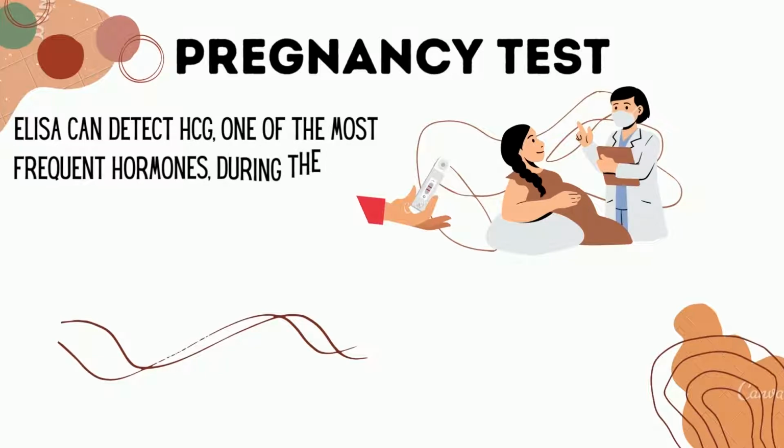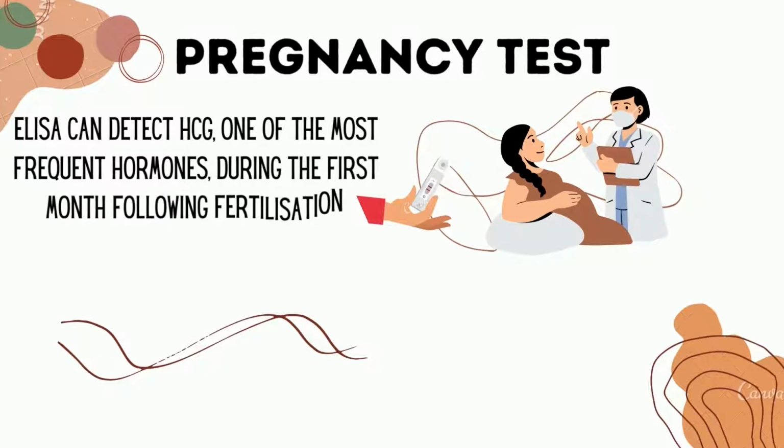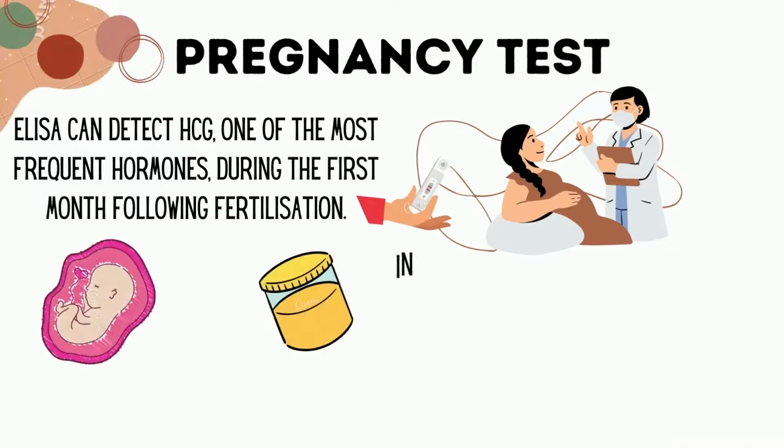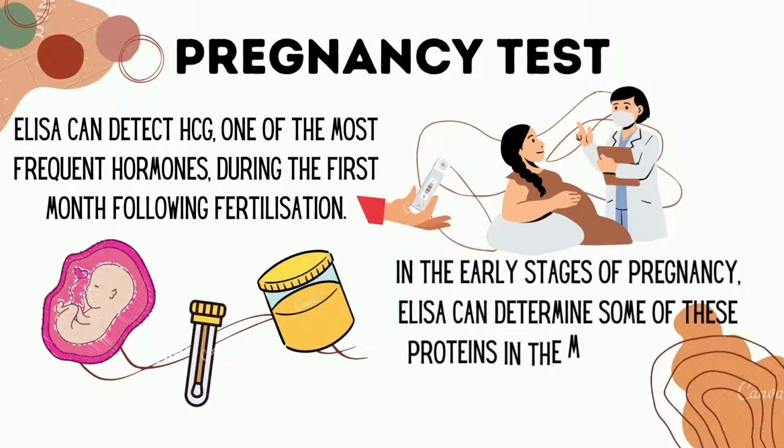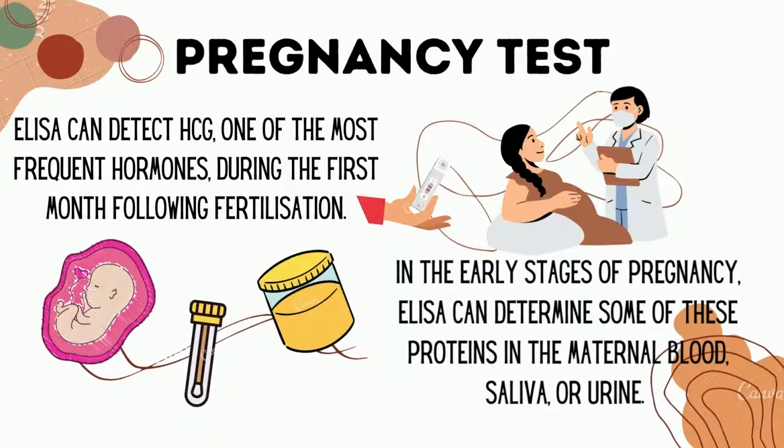ELISA can detect HCG, one of the most frequent hormones during the first month following fertilization. In the early stages of pregnancy, ELISA can determine some of these proteins in the maternal blood, saliva, or urine.